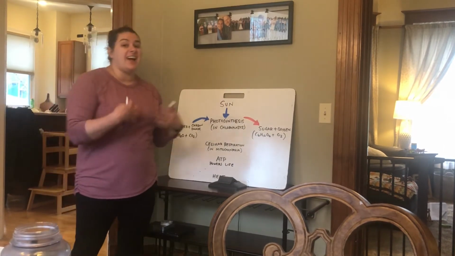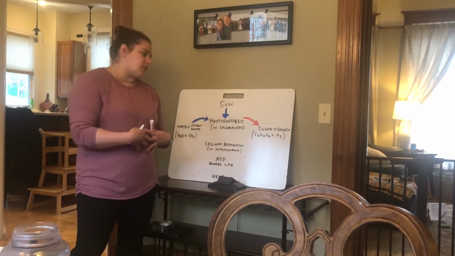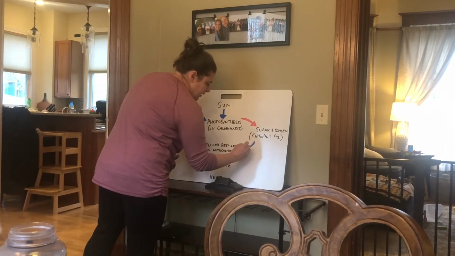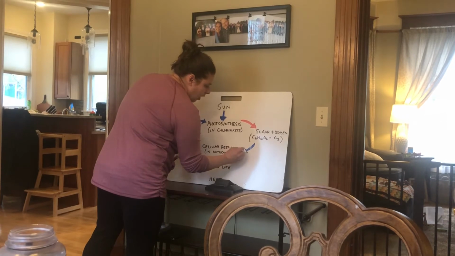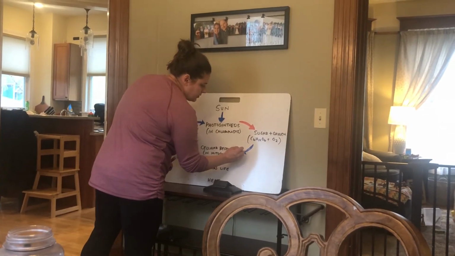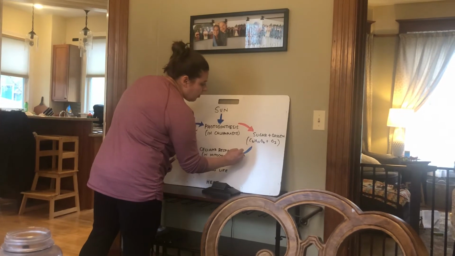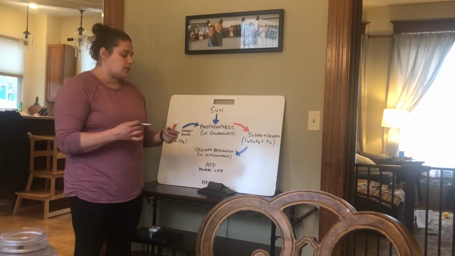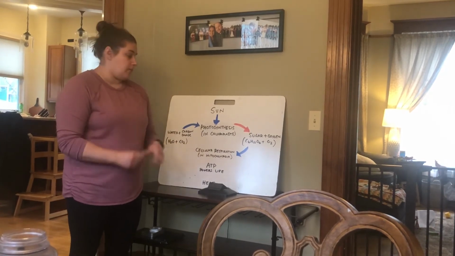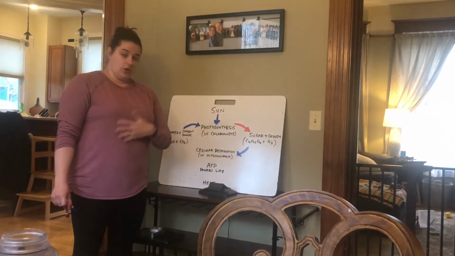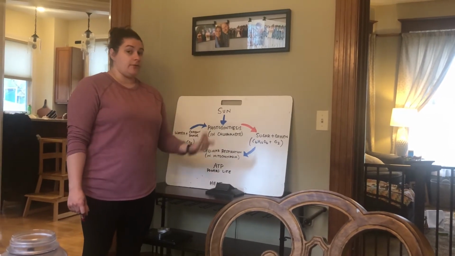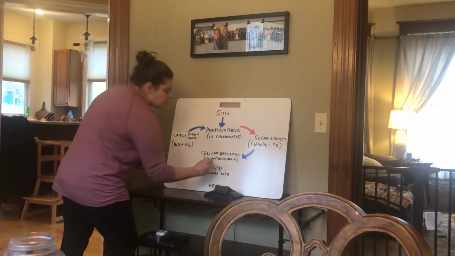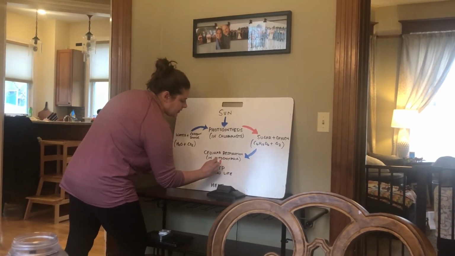Well, we have to convert it again in our bodies to make it into useful energy. So the sugar and oxygen now become the reactants, and they go into all living things that have a mitochondria. So plants and animals, actually all living things to a degree, go through this process inside themselves called cellular respiration. So that sugar and that oxygen goes into my body, and it needs to be converted or changed into something more useful. In this case, it's going to be changed into what's called ATP.